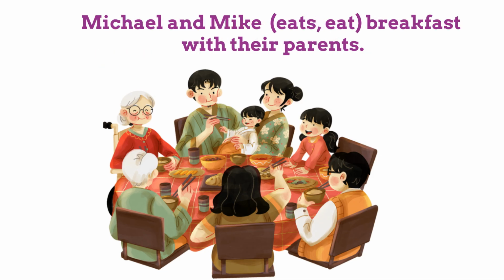Michael and Mike eats or eat breakfast with their parents. What do you think is the correct verb? You are correct. Michael and Mike eat. Michael and Mike are plural subjects. Therefore, we have to use the plural verb eat.